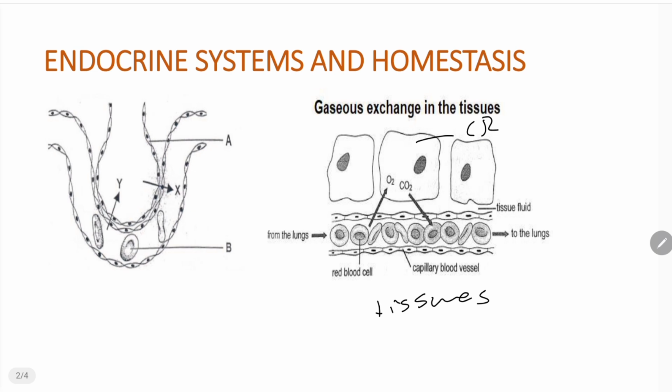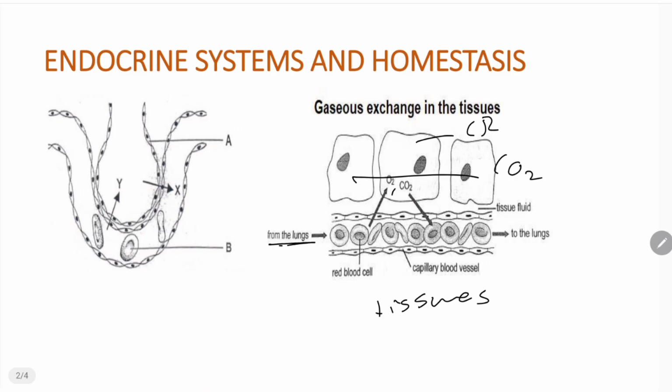During cellular respiration, glucose is going to be broken down in order to release energy. But in the process of breaking down glucose in order to release energy, carbon dioxide is going to be produced as a byproduct. So in these tissues, there's going to be a high concentration of carbon dioxide. But we are going to look at this blood coming in these blood capillaries. This is blood coming from the lungs. And since this is blood coming from the lungs, it is richly supplied with oxygen. This is oxygenated blood. So what we have here is that in the blood capillaries at these tissues, there's going to be a high concentration of oxygen. But in the tissues, there's going to be a high concentration of carbon dioxide.